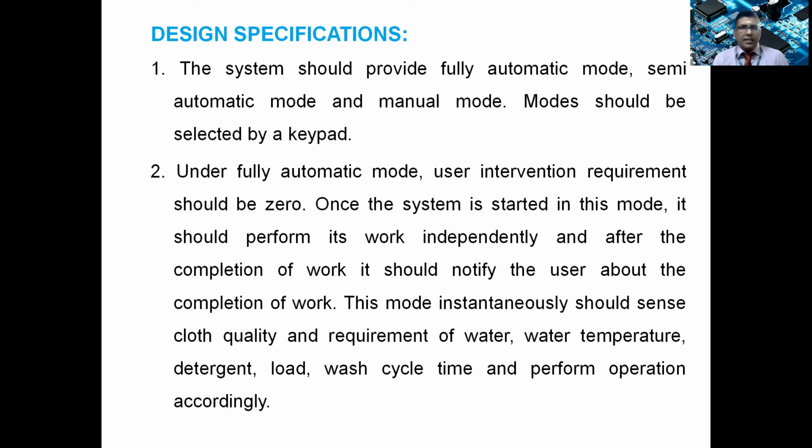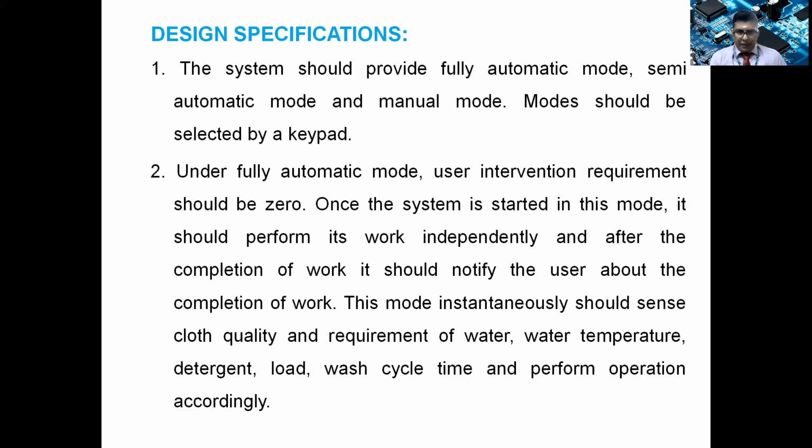Now let us understand the design specification for designing this washing machine. The system should fully provide automatic mode, semi-automatic mode, and manual mode. In automatic mode, the user intervention requirement will be zero, that is, we will not intervene with the machine. It will be running on its own.